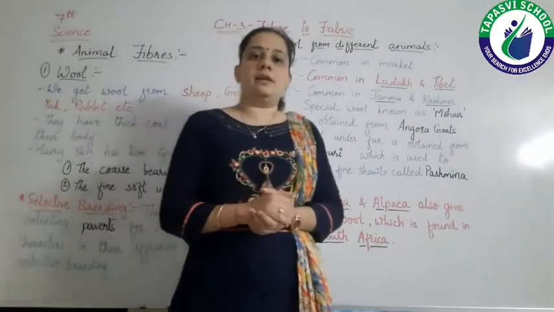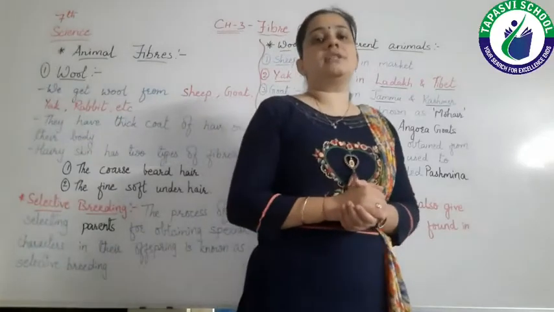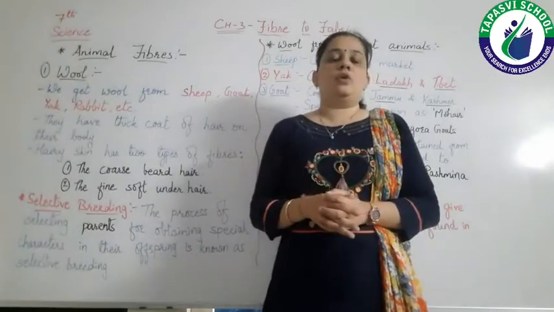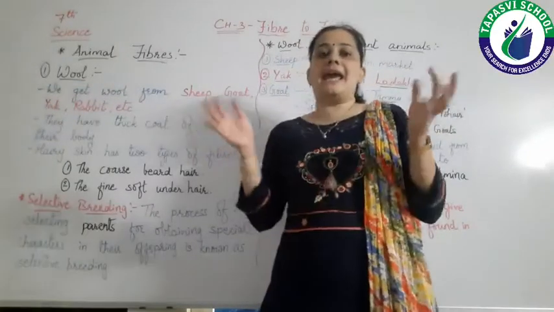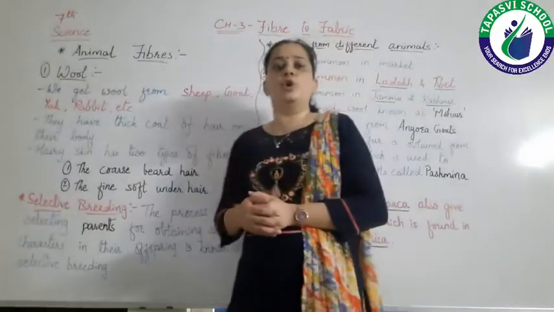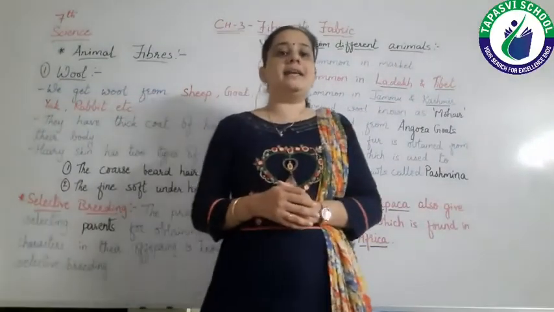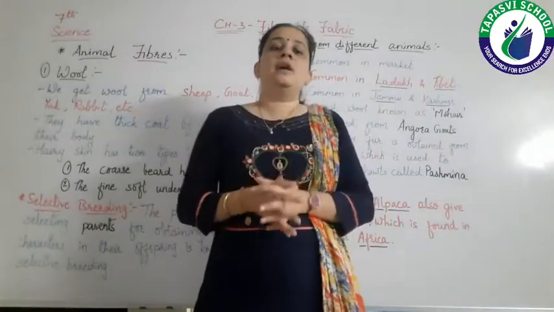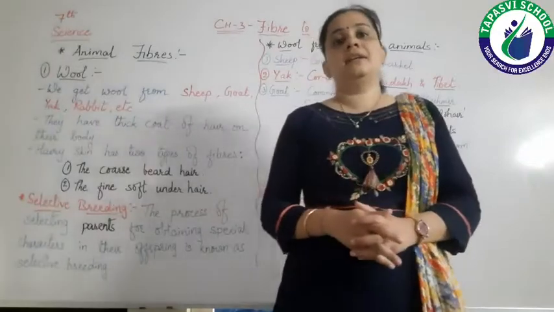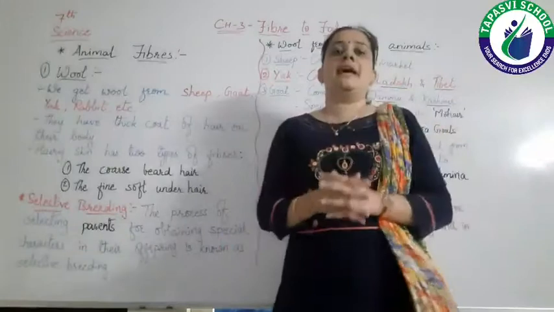How is it possible? So the answer is, it is possible because the wool has small pores between the fibers. Okay, and due to small pores, the air is trapped inside the wool. Okay, pores means holes, right? So between these small pores, the air is trapped. Now, as we know that air is a bad conductor of heat, means air cannot pass the heat through it, right?